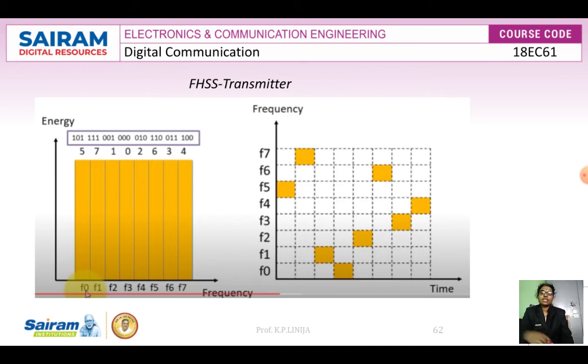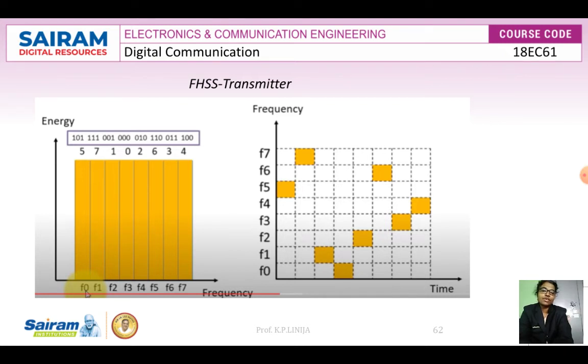Here you can see the sequence which has been generated, and the frequencies are given as F0, F1, F2 up to F7. For example, for 101, the entire F0 frequency band is utilized by only 101.